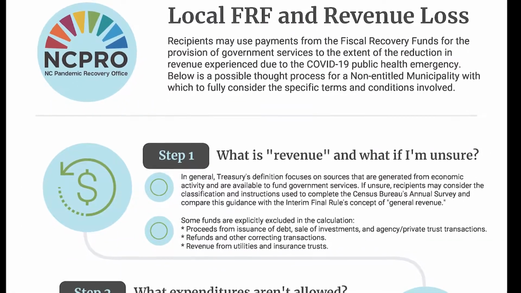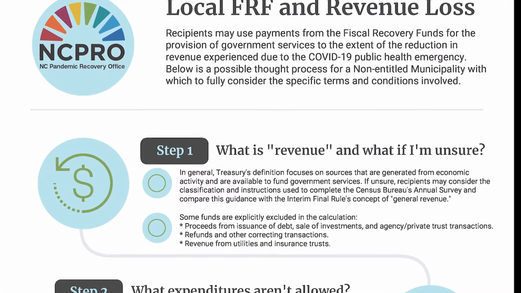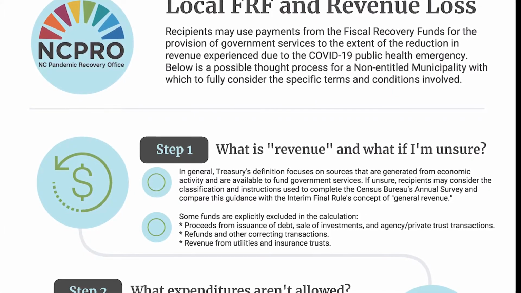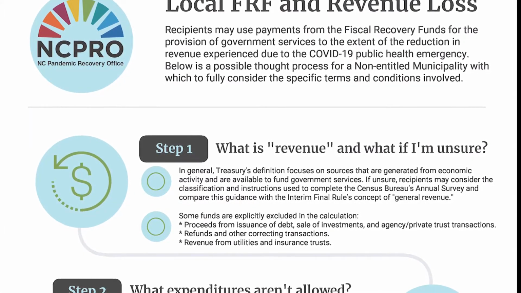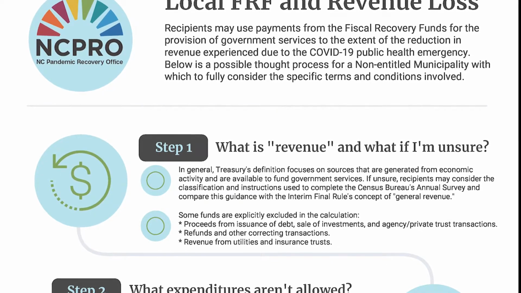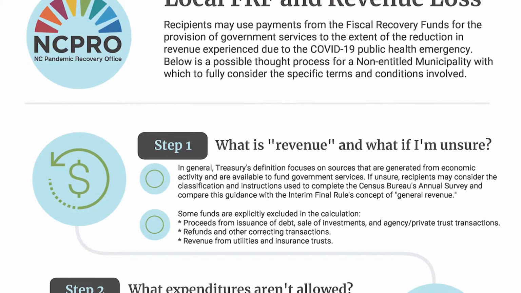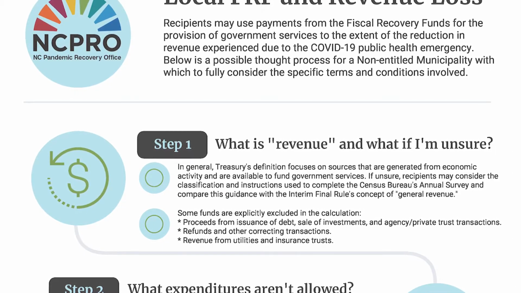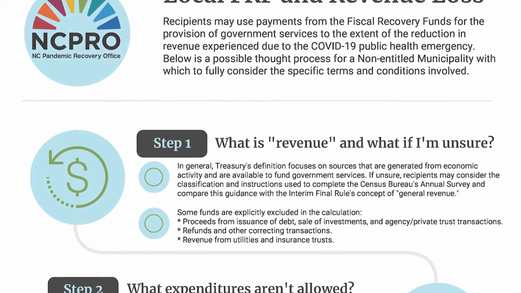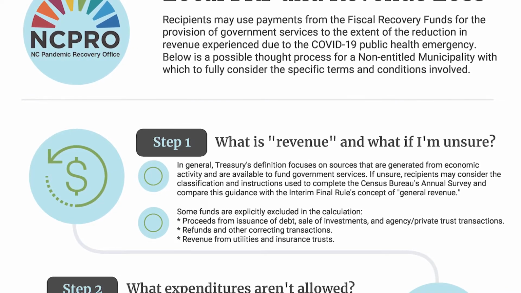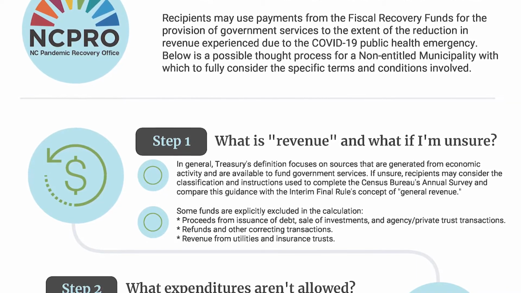Now, to get us down that roadmap, the first thing that we need to do is look at some definitions. We've had a lot of questions from NEUs asking about external sources. And really what we're seeing from the U.S. Treasury is that that's not the case. So we're not talking about grant funds or external funds that you've calculated somewhere else. We're really talking about revenue that's generated from economic activity that's available for government services.